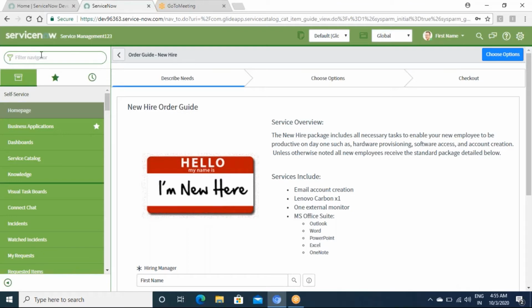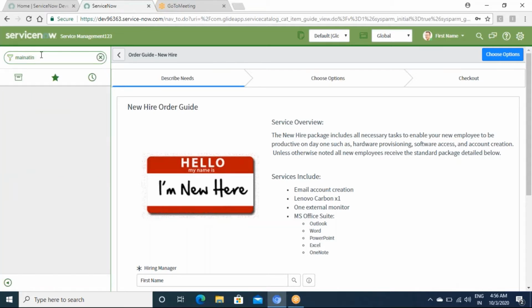When you newly join an organization, you need not just one item but a lot of items. Rather than ordering all of the items individually and creating separate requests for them, you can create an order guide. The person will order those items from the order guide, and all of that will be handled under one request only. That is called an order guide. This is all a part of something called service catalog.